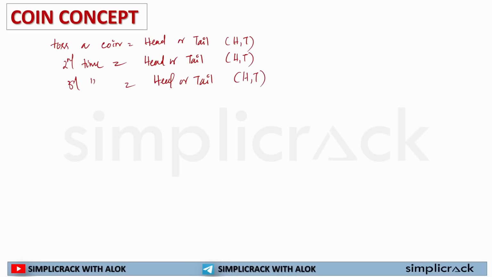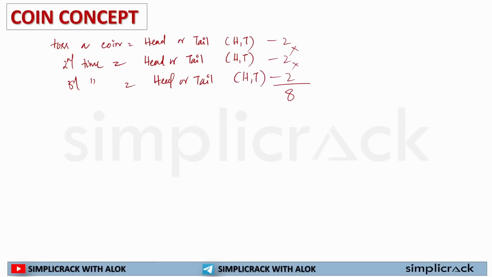So if I am tossing a coin thrice, 3 times, how many outcomes will I have? In the first case, I am getting 2 outcomes. In the second case, 2 outcomes. In the third case, 2 outcomes. So if I am tossing a coin thrice, the total number of outcomes is 2 multiplied by 2 multiplied by 2, that is 8.